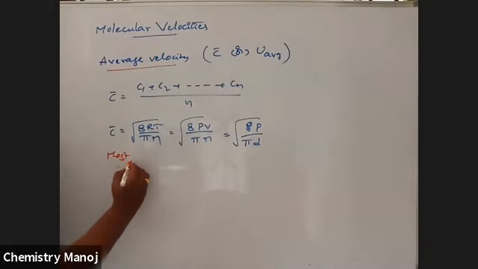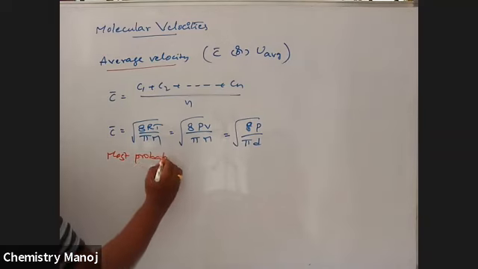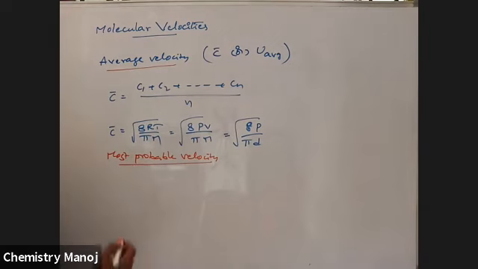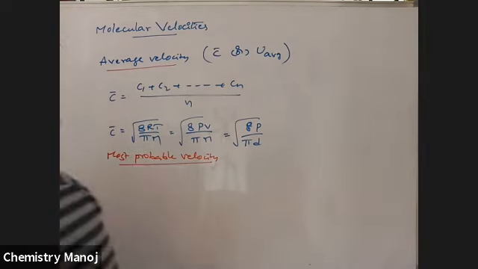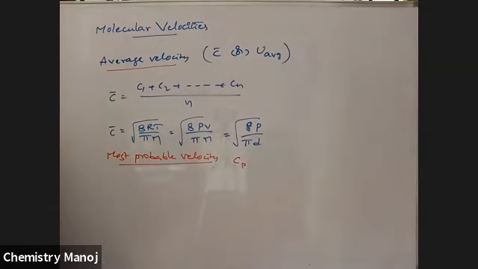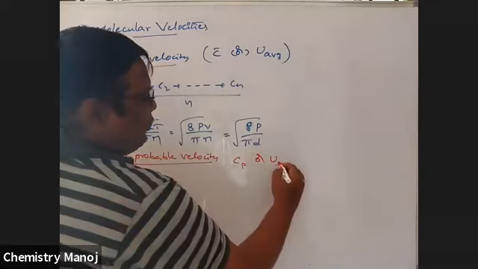Most probable velocity. It is the velocity possessed by the maximum number of molecules. This is Cp, a frequently used term, or U most probable.